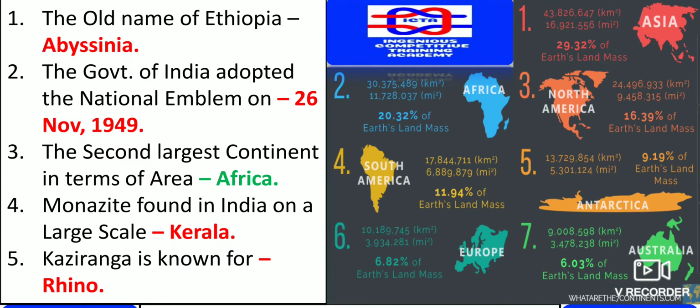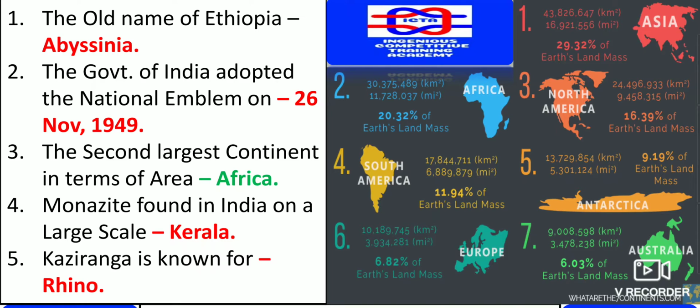The old name of Ethiopia, a nation we know for its greatest athletes, was Abyssinia. The government of India adopted the national emblem, the Lion Capital of Ashoka, which was taken from the Sarnath of Ashoka's construction. On 26 November 1949, it was adopted as the Indian national emblem.